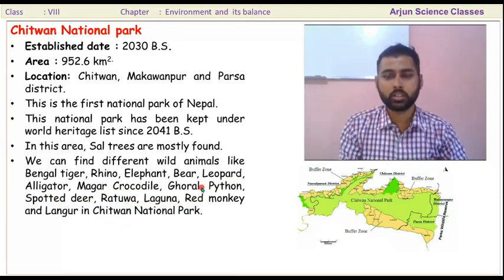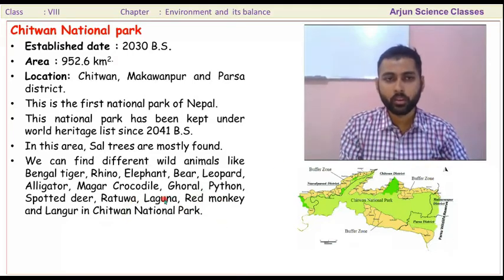These are the animals found in this national park. One endemic bird of Nepal, the spiny babbler, is also found here.